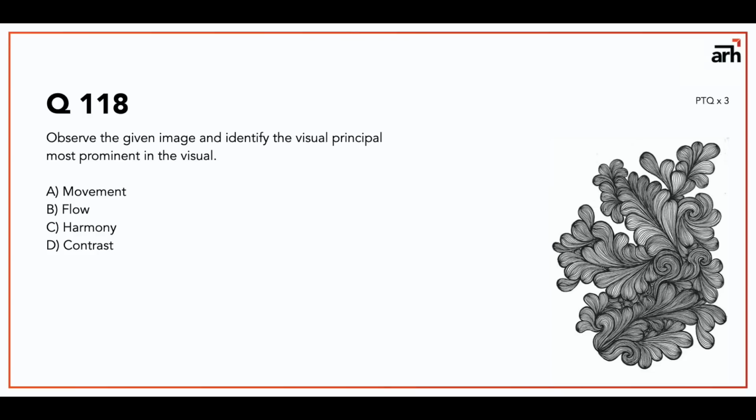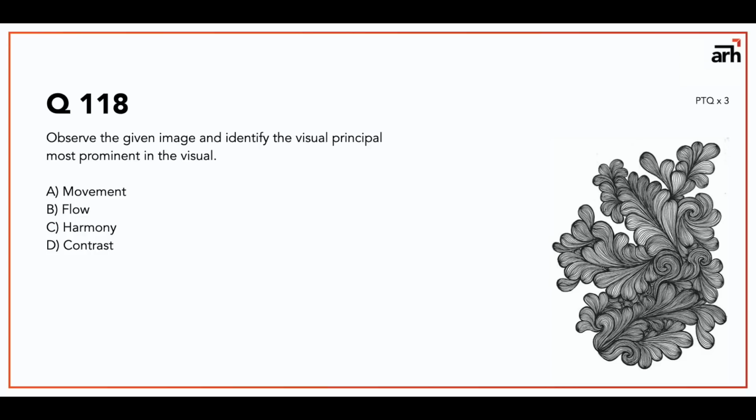So let's talk about movement. There is definitely some movement there. It's not like it's a static composition or static feeling of the composition. But see, when I look at movement, I mean movement as one directional. When you look at this building, a lot of things are going upper, some things are going on the left side, some things are going down also. So I think flow is the primary or the most prominent principle of design.